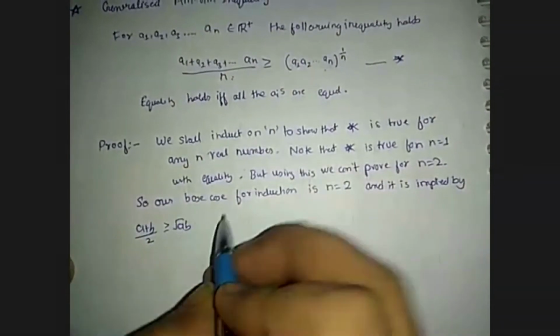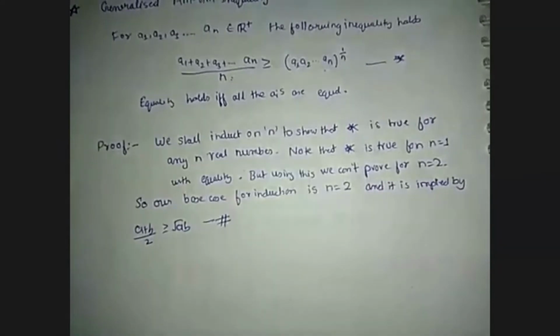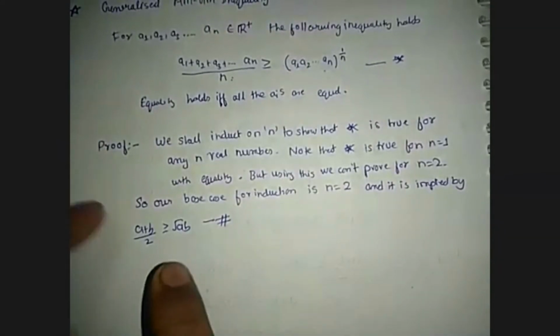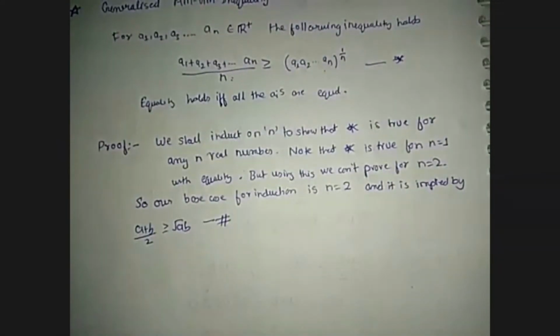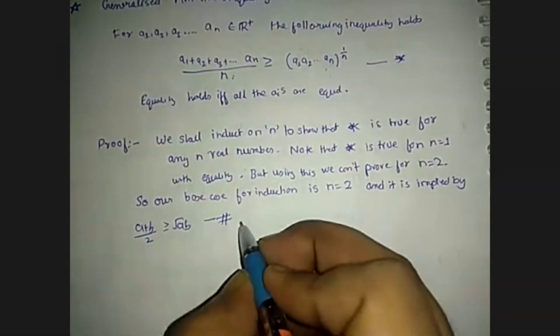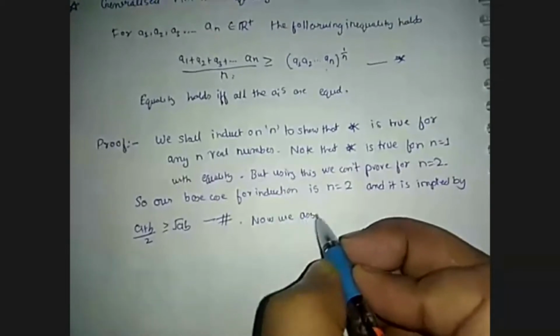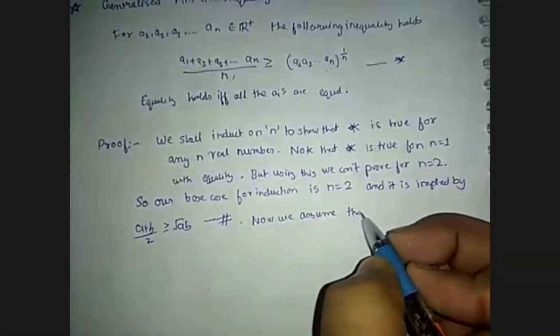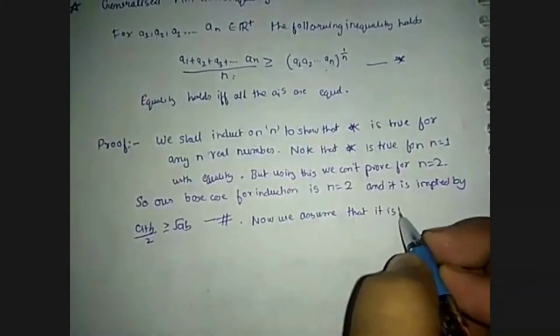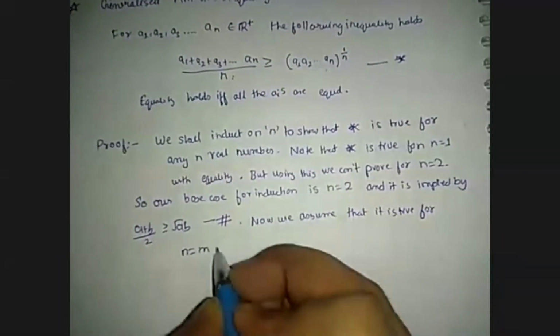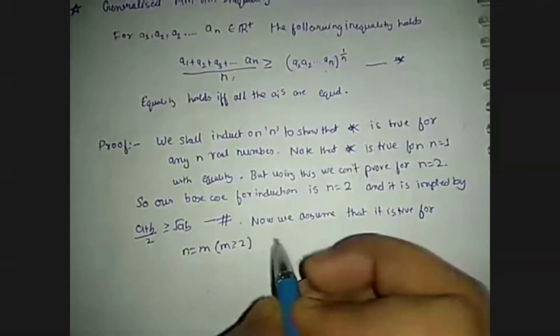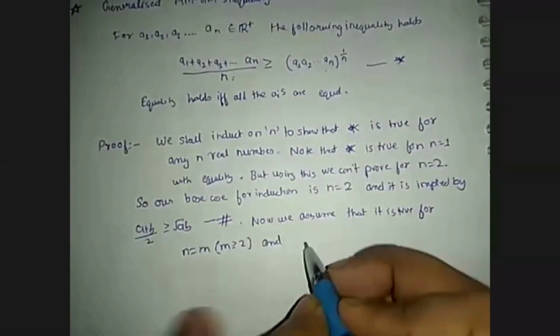I have already proved this equation in yesterday's lecture. Now we assume that it is true for n equals m, where m is greater than or equal to 2, and we will show it is true for n equals m plus 1.